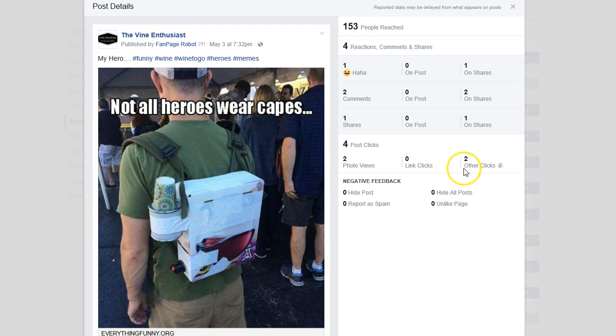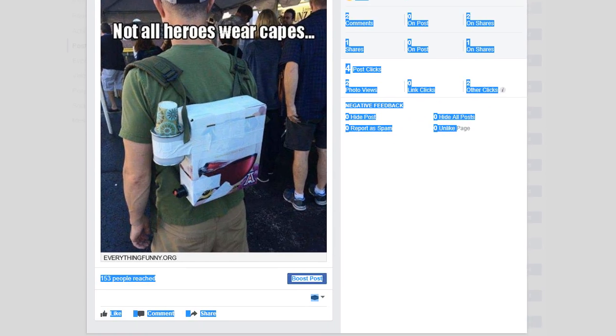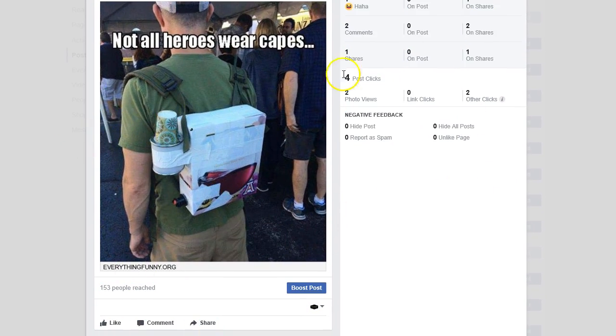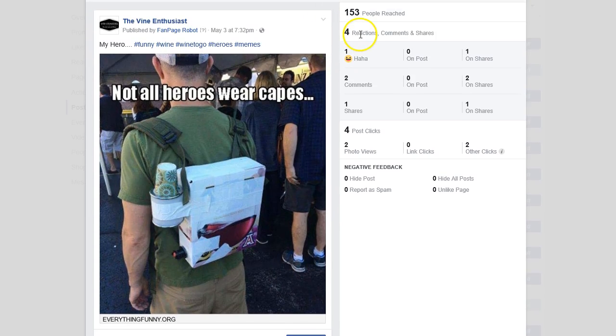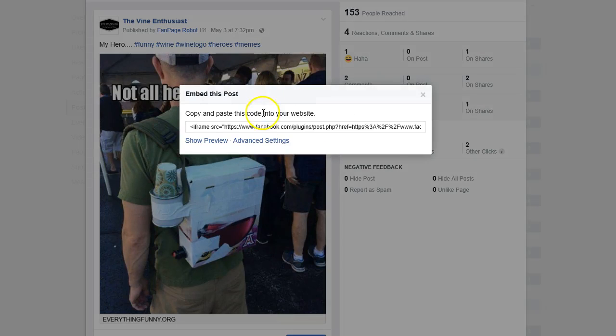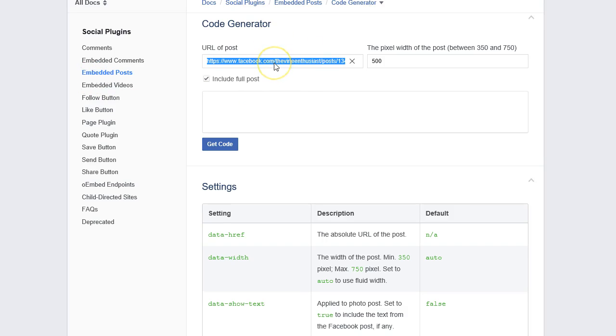Okay, so we're going to do the exact same process as what we did before. We're going to click something that got some engagement on it. And remember, this is a slow thing, so sometimes we have to be cognizant of that. But what we're going to do is click embed, and then again go to advanced settings, which is going to open up a new tab.